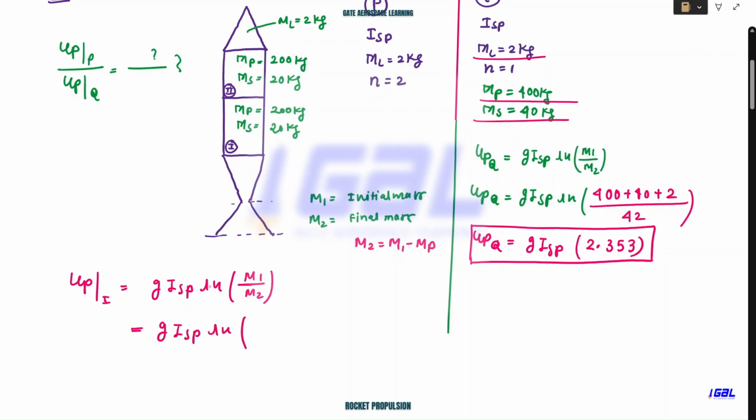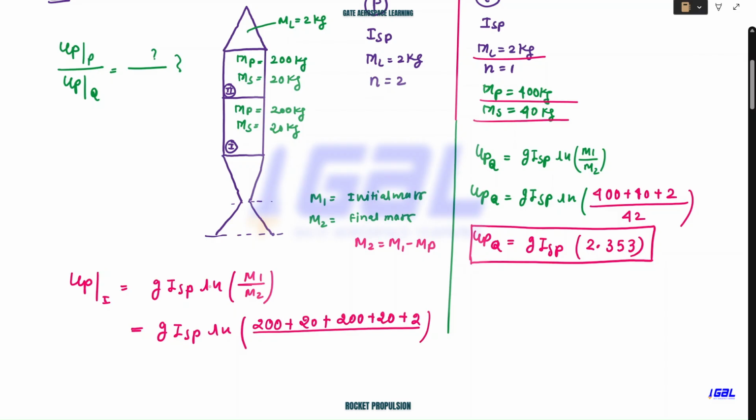When you calculate the M1, you need to take the complete mass of the rocket. So what is the complete mass? This is simple. Complete mass of the rocket means first stage, then second stage, then the payload value. So first let's write for the first stage, 200 plus 20 plus similarly 200 plus 20. I'm going by the very basic, otherwise I can directly write 442. I'm going the very basic way so that everyone can understand. Everyone should be on the same page. Okay, so this is the M1.